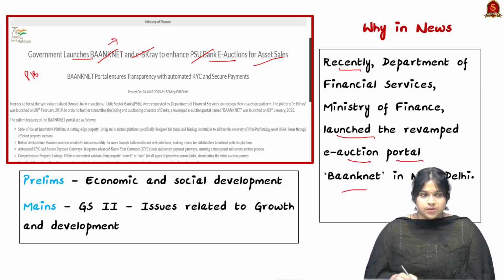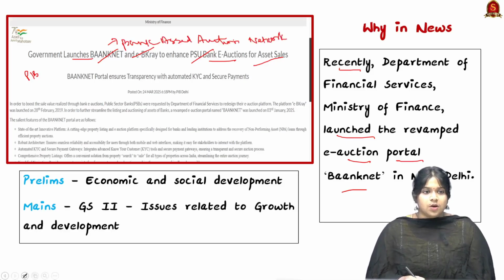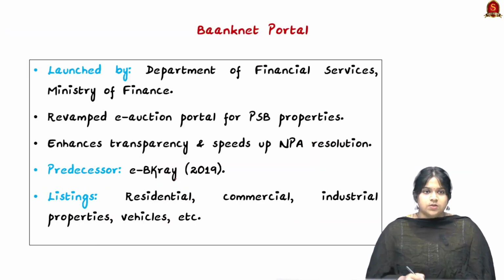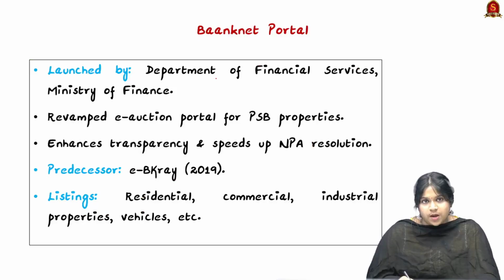So here the abbreviation for the Banknet is Bank Asset Auction Network. And this topic in prelims comes under economic and social development, and for mains it comes under GS2, that is the issues related to growth and development. So let us look into the basics of the Banknet portal.